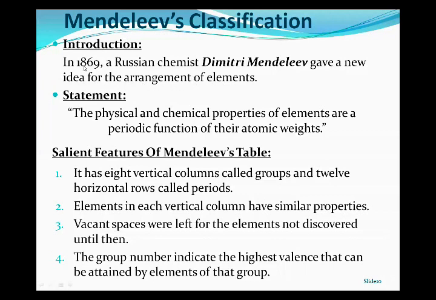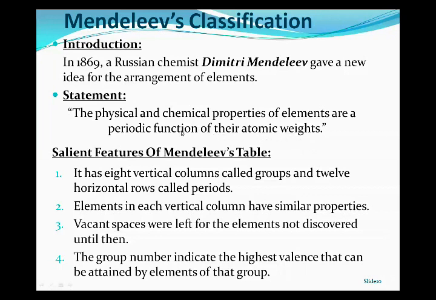The statement of the Mendeleev classification is that the physical and chemical properties of elements are a periodic function of their atomic weight. So it means he also arranged the elements by increasing atomic weight or atomic mass.